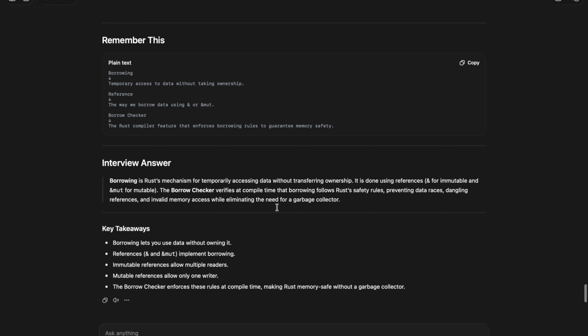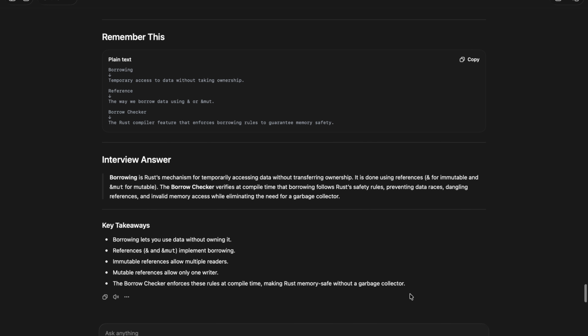Key takeaways: borrowing lets us use data without owning it. References & and &mut implement borrowing. Immutable references allow multiple readers, a mutable reference allows only one writer. The borrow checker enforces these rules at compile time, making Rust memory safe without a garbage collector.